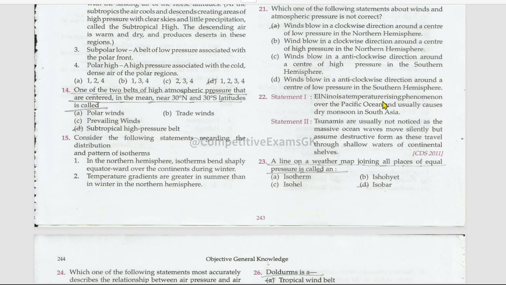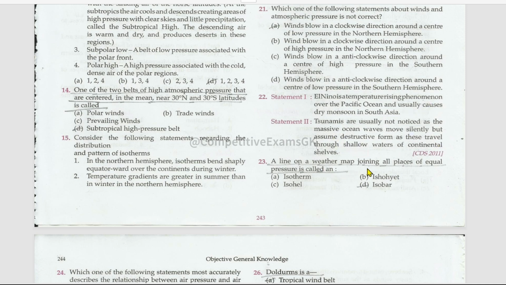El Nino is a temperature rising phenomena over the Pacific Ocean and usually causes dry monsoon in South Asia. Yes, true. First statement is right. Next statement 2. Tsunamis are usually not noticed as the massive ocean waves move silently but assume destructive form as these travel through the shallow waters of continental shelves. No. Second statement is wrong, but the first statement is true.